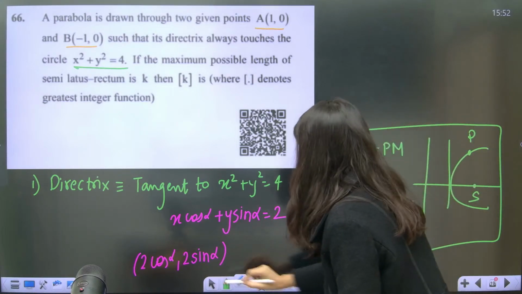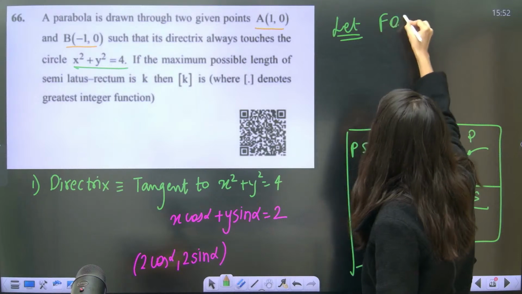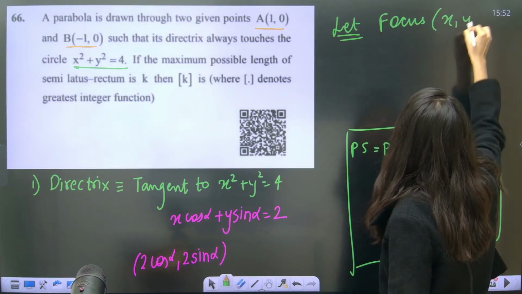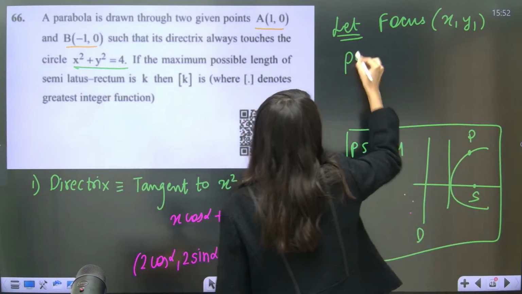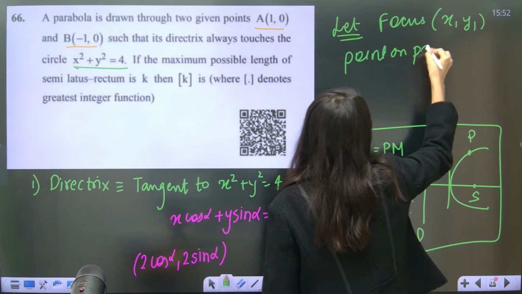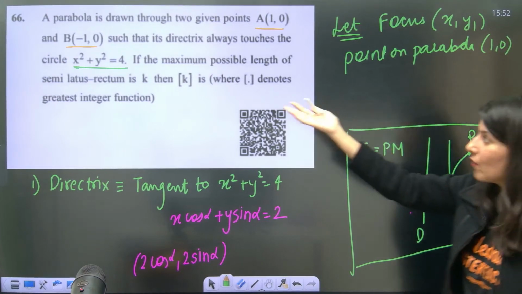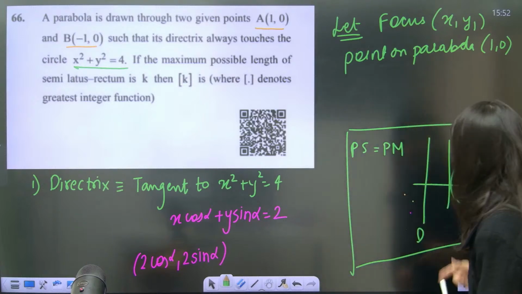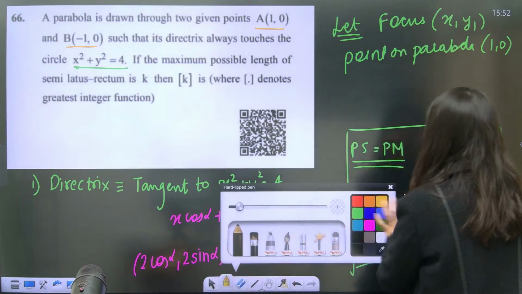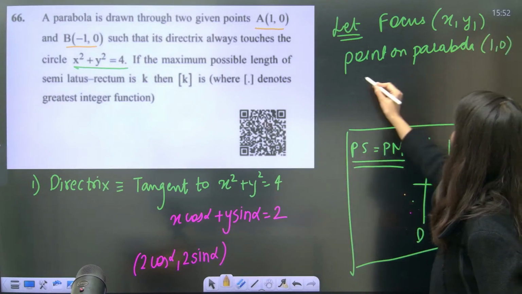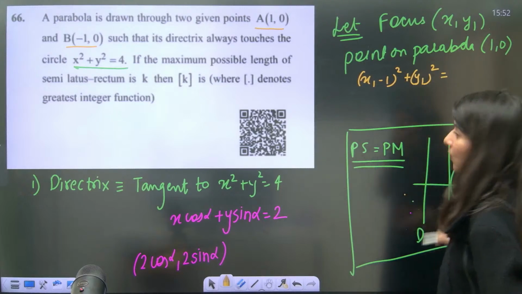Now understand that we are going to use it. We don't have the focus, so let's assume that the focus is (x1, y1). Point on the parabola is (1, 0), and obviously (-1, 0). Now PS is equals to PM, where P is the point on the parabola. So the distance between the point and focus is: x1 minus 1 whole square plus y1 square is equals to.